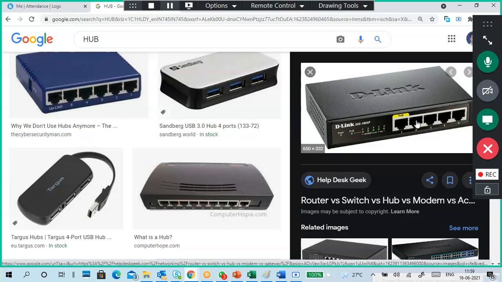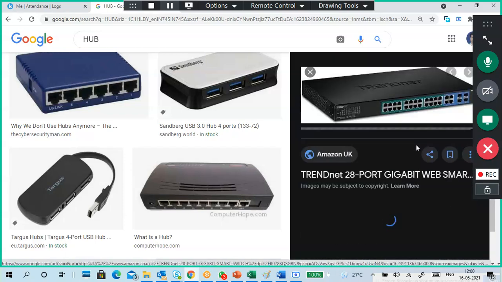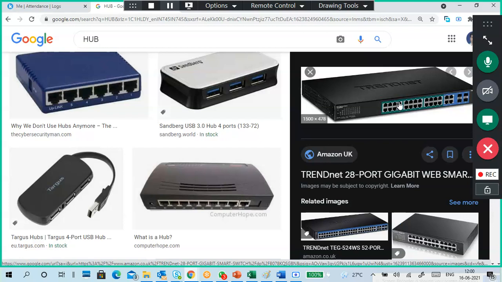For example, this connected system is down, or maybe the connection is lost. So what happened? This LED won't blink. So we understand something happened to the cable or a system. Okay, if a whole network segment has no network, it means the switch is down or the hub is down. If 10 PCs are not getting internet, definitely there is a problem with the switch only.